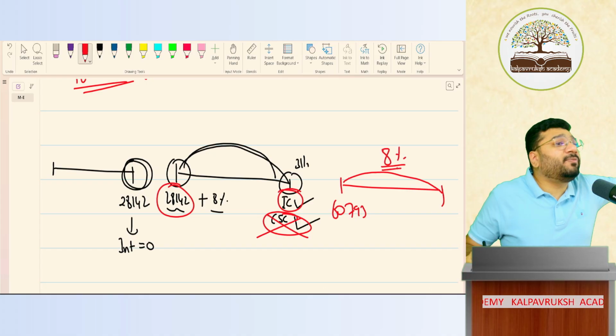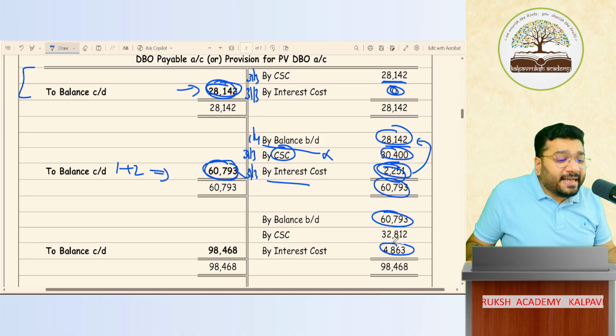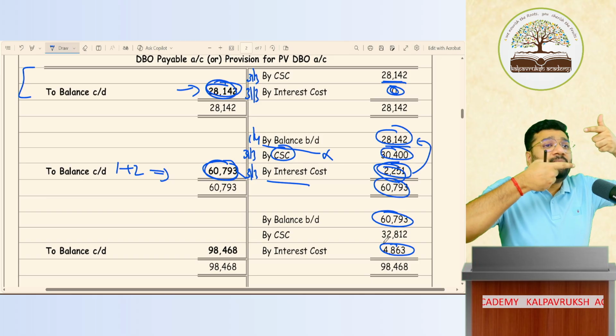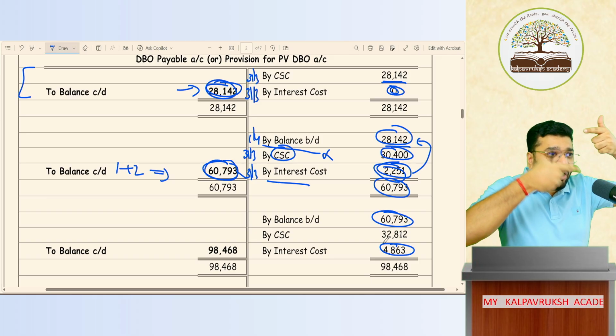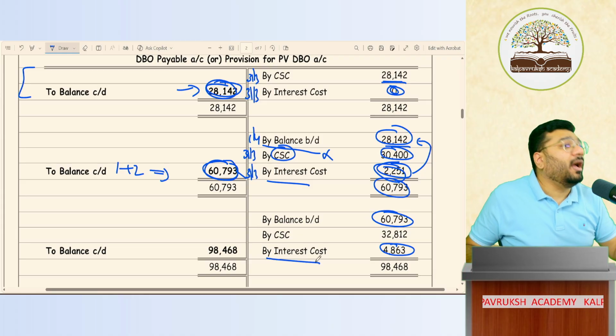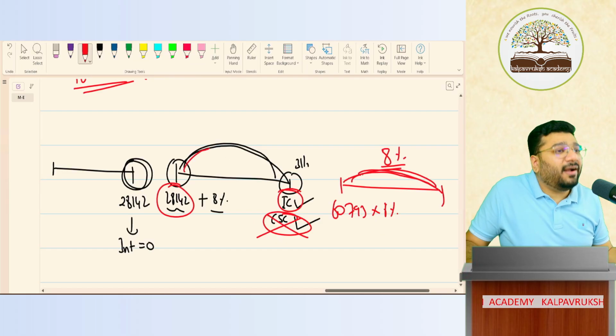During this period, inflation is 8%. And the inflation needs to be factored in the form of interest cost. So what is 8% of this? 4,863. What is the entry for that? Interest cost to provision for PVDBO. In the DBO account, by interest, 4,863. Okay, not okay?